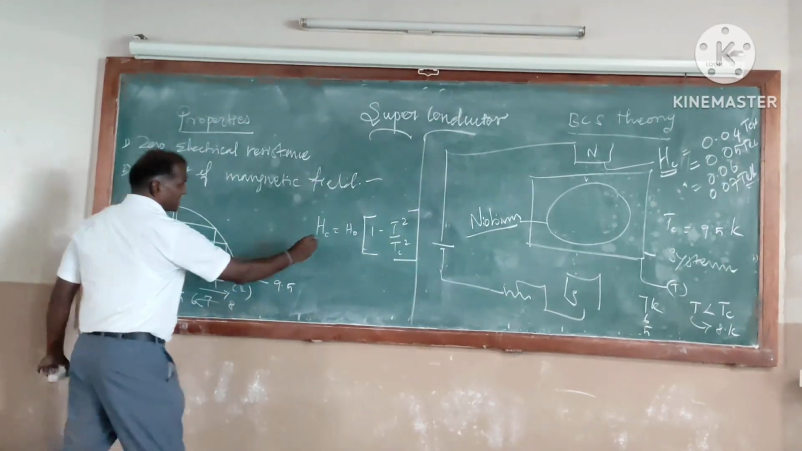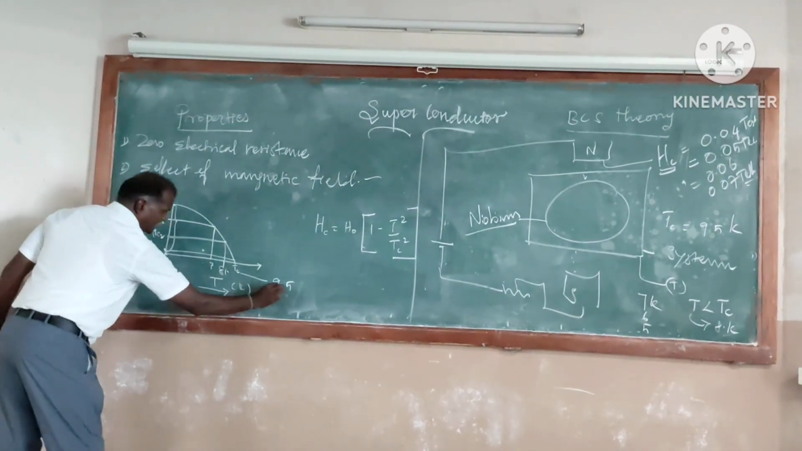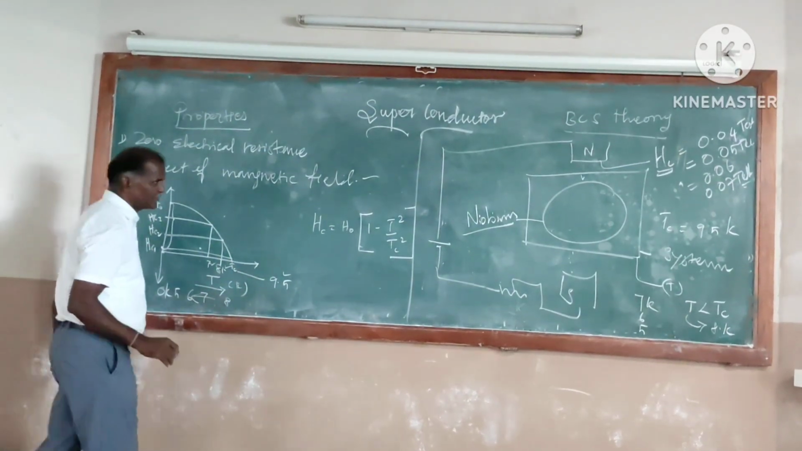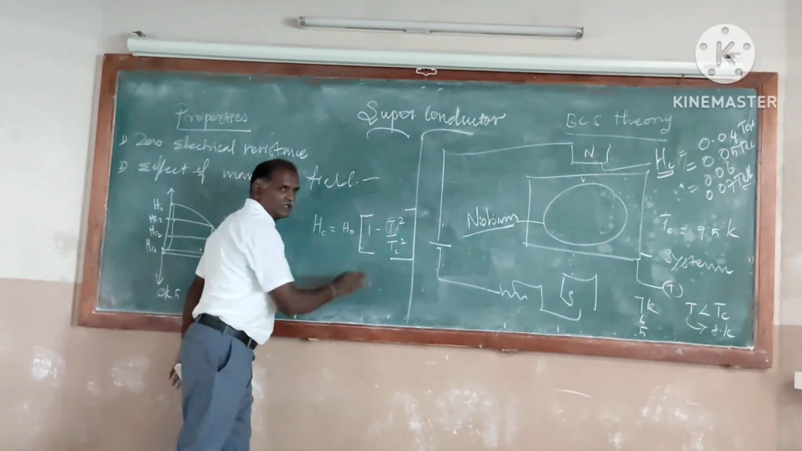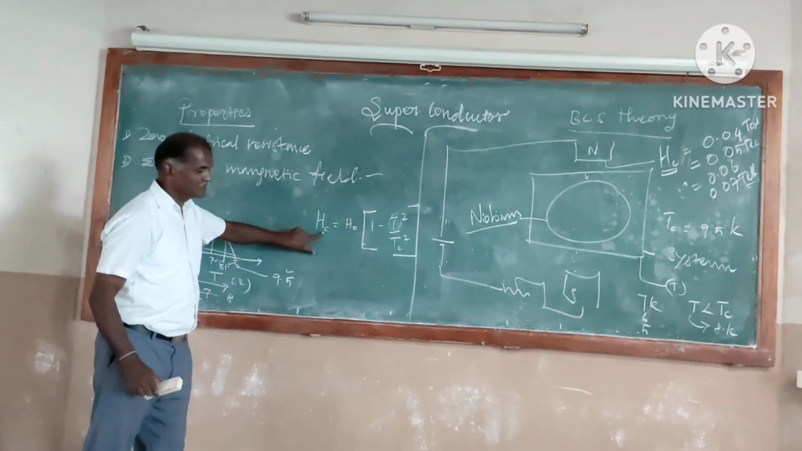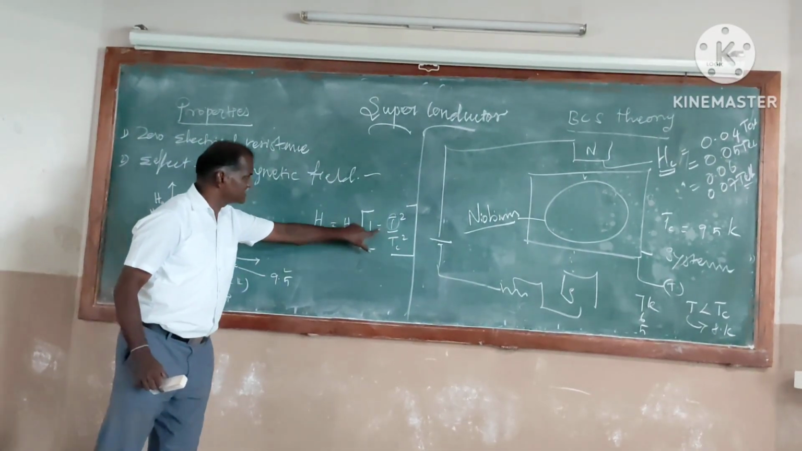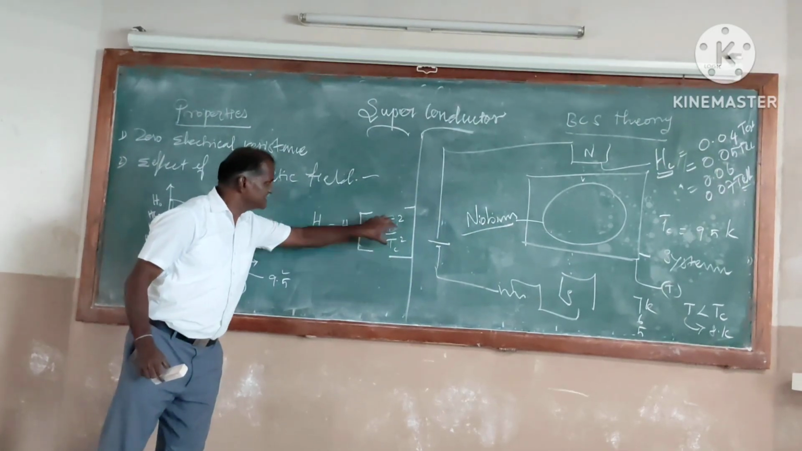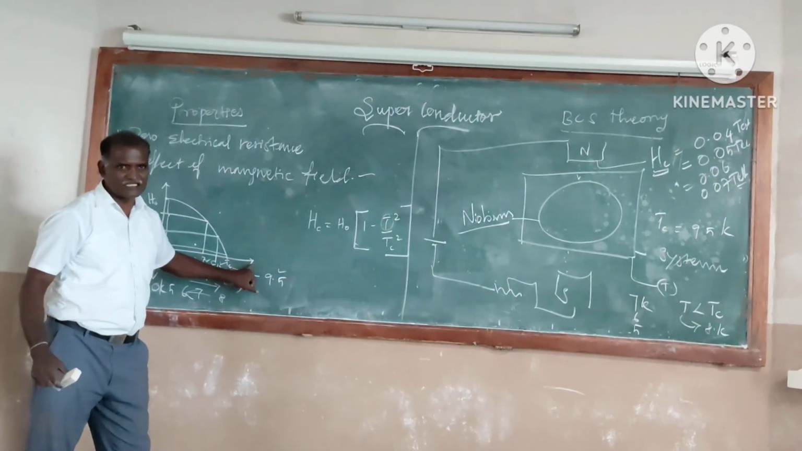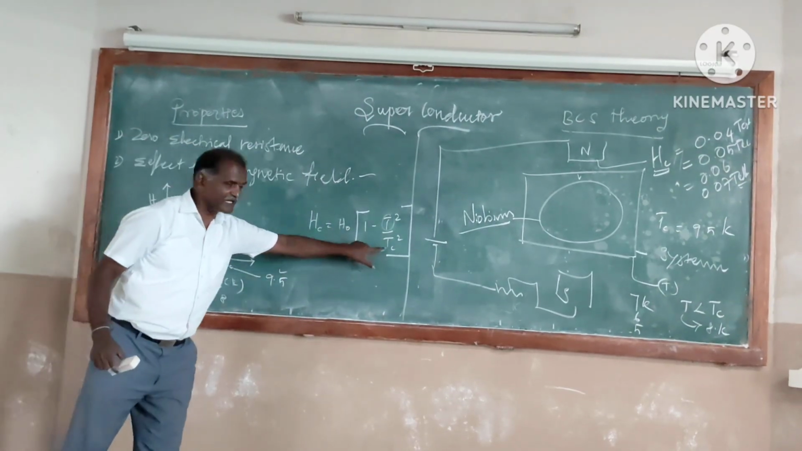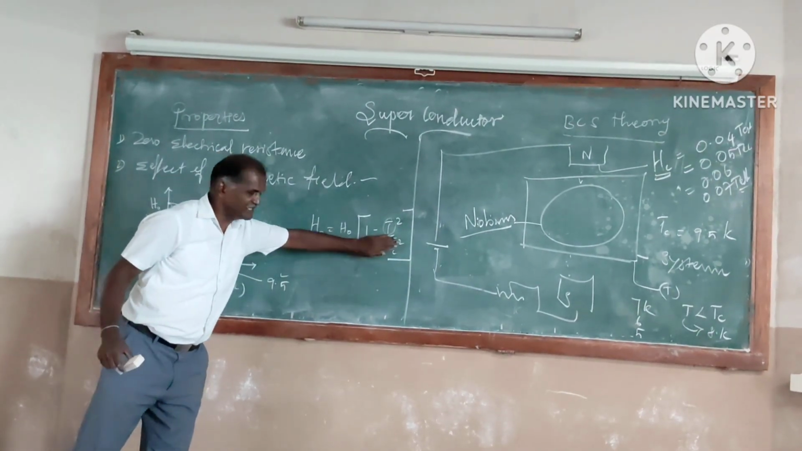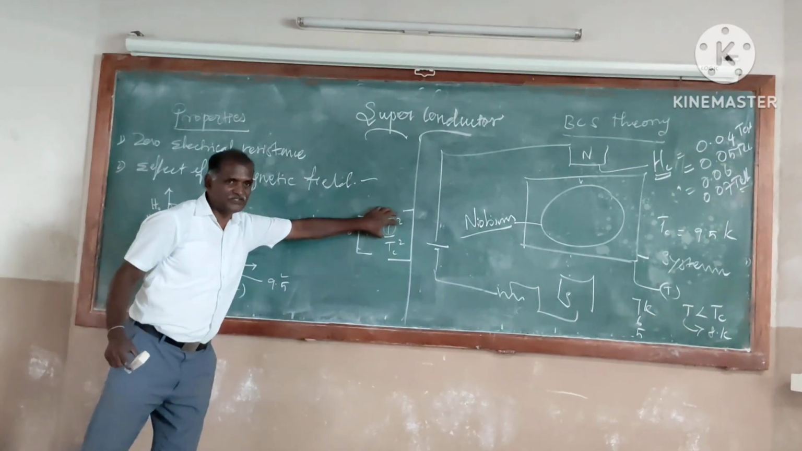So at any temperature, we studied only 9.5, 8 and 7 Kelvin. At any temperature T, the amount of critical magnetic field needed, H, is equal to H naught times 1 minus T squared by Tc squared. T is the temperature that we need. It may be either 6 or 7 or 8. Tc is the transition temperature. Its value is around 9.5. So it is known. It is our wish.